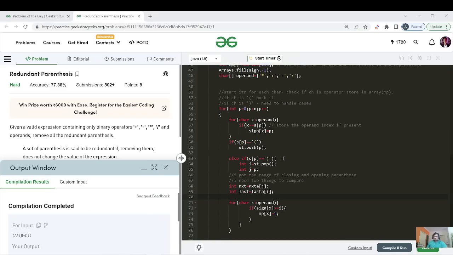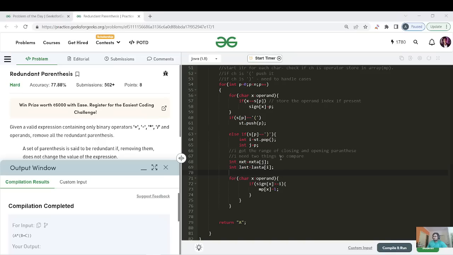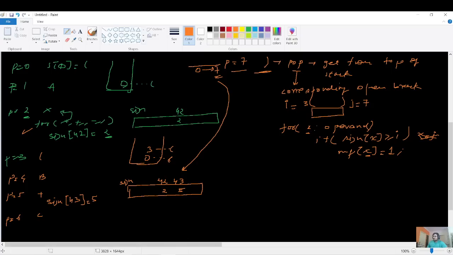Okay, so we are already at 20 minutes. I will take maybe 10 more minutes. So we are at this current range of 3 to 7, and I need two more things. The first is whether there are operands, which we just did. The second is whether there is an operator beyond this 3, because that will help me determine whether this bracket should be present there or not. How? I will show you. So let us find that operator.